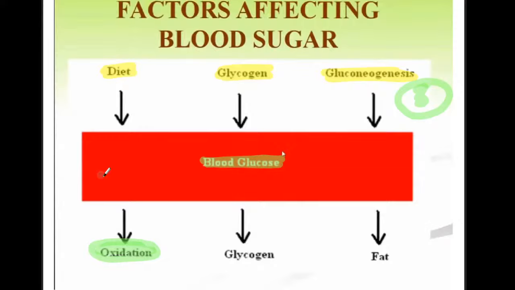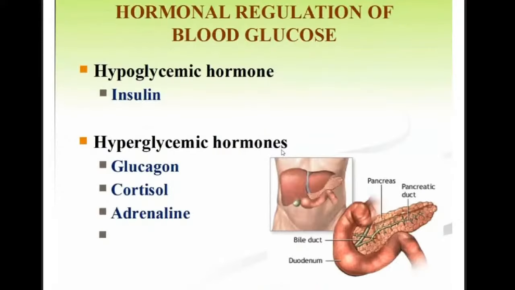The second way is that glucose is converted into glycogen. You know, glycogen is the polymer of glucose. The third way is that glucose is converted into fat. So these are the three ways by which the glucose can be decreased in the blood. We have now discussed the factors affecting the blood glucose.